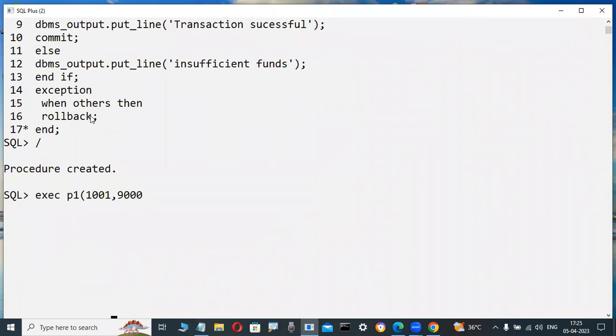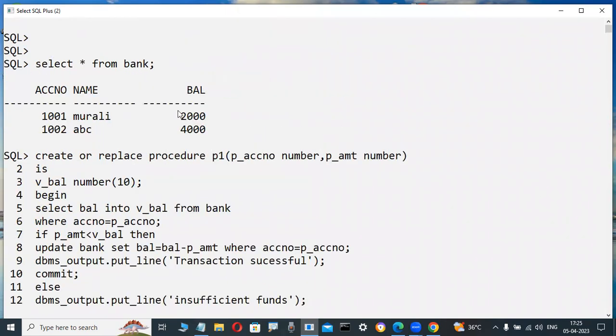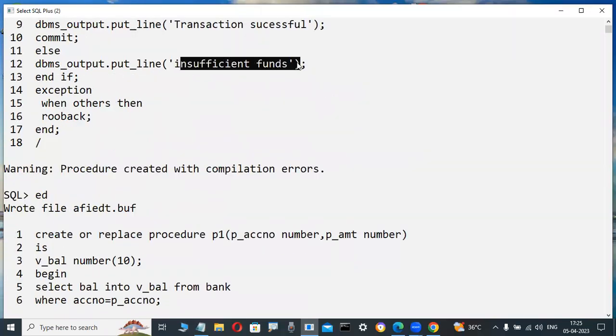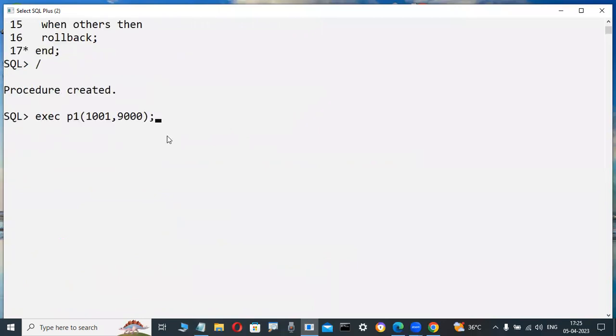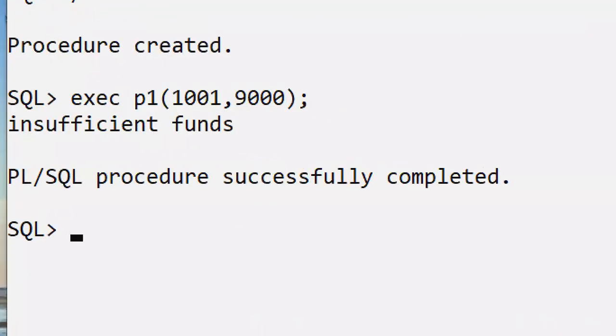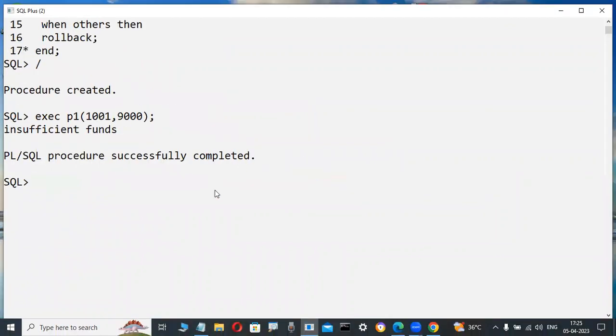Possible? No, not possible. Why? Because this 9,000 is more than the available balance. How much is the available balance? 2,000 only. Then automatically the insufficient funds code is executed, or not? Yes, automatically that message is executed. Observe here: insufficient funds. Simple. That's why you write this coding, then only your applications work on the project side.